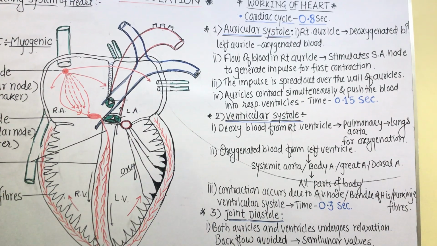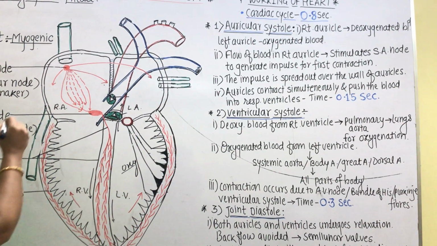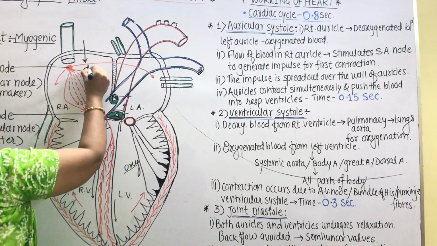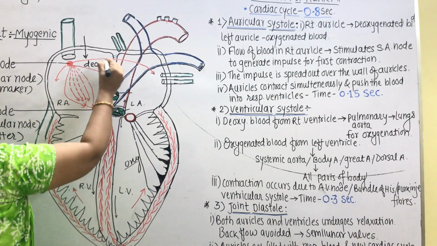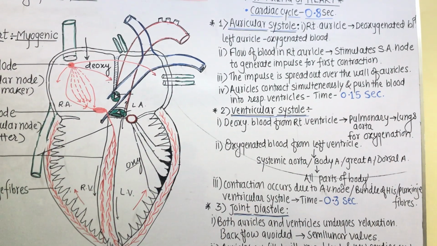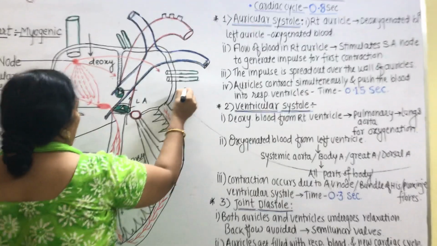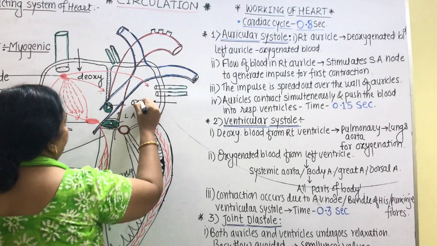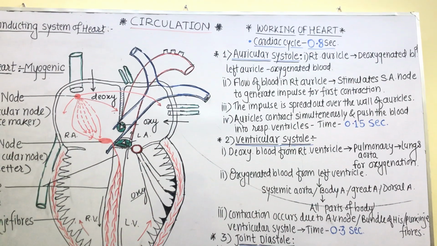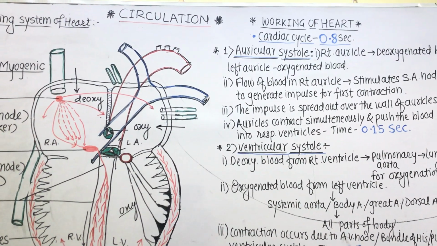See, we all know that the right auricle receives deoxygenated blood and the left auricle receives oxygenated blood.